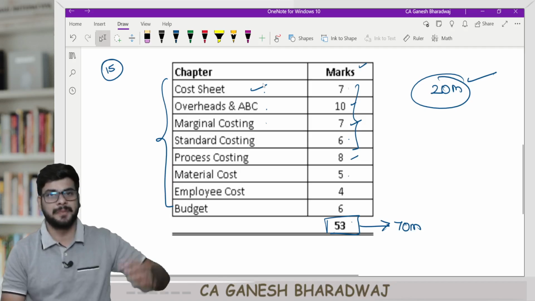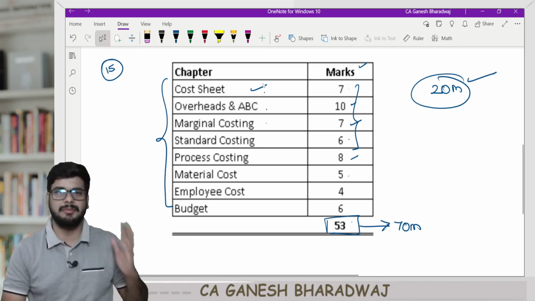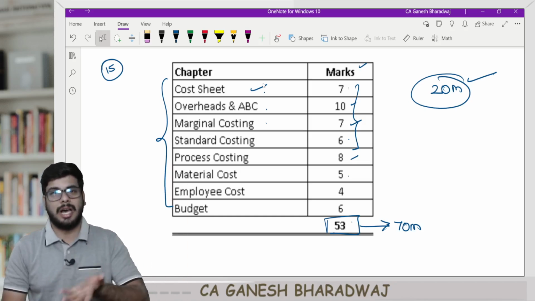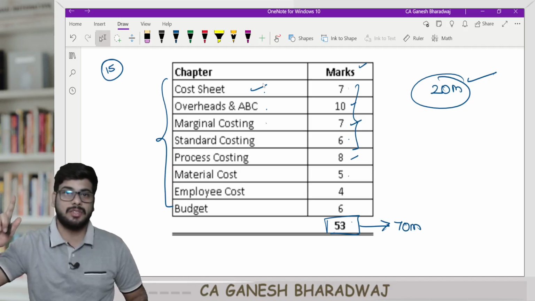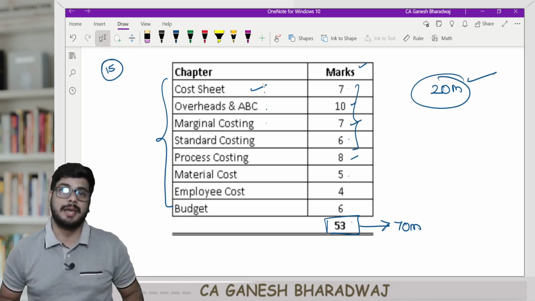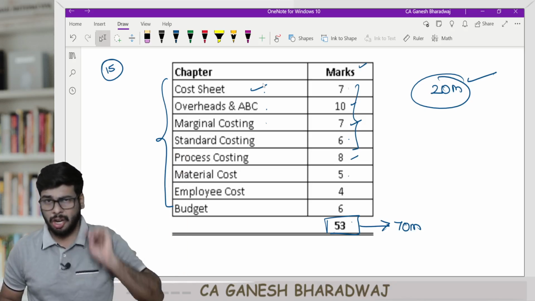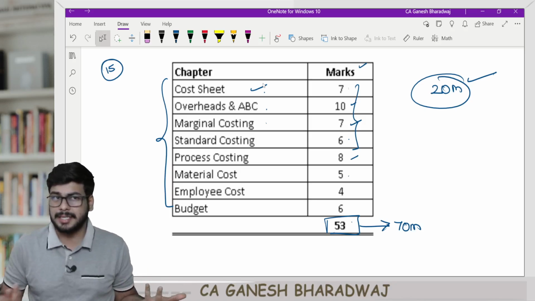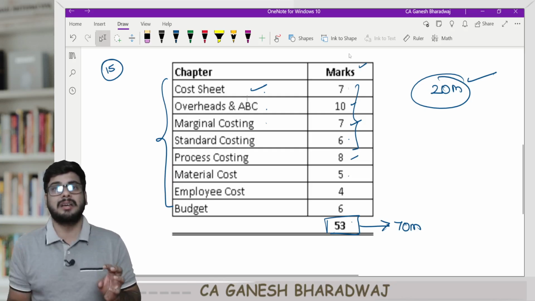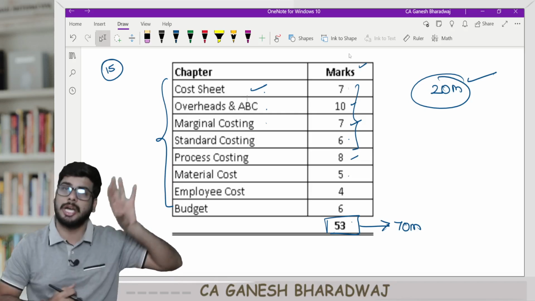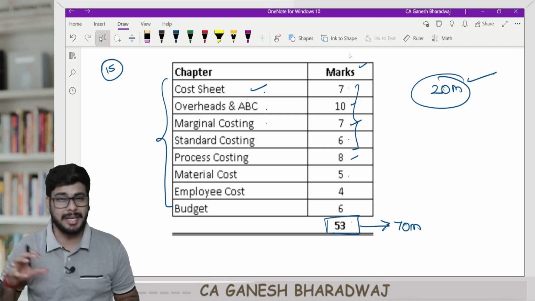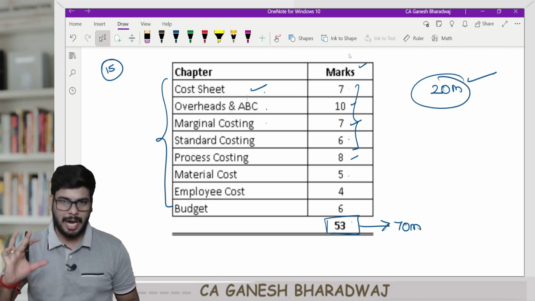Chapters like cost sheet. Historically, every attempt cost sheet gets tested for 10 marks. But back then, everything was descriptive. Last attempt, they didn't even test 1 mark from cost sheet in the descriptive portion, but the entire cost sheet was kept as an MCQ sum. Now, in your attempt, it might not be exactly like that. Maybe some portion they might keep in the descriptive component, and some portion they might mix with another chapter and put in the MCQ area. This is the reason I made a reasonable estimate and I'm presenting it to you. Are you clear with this?